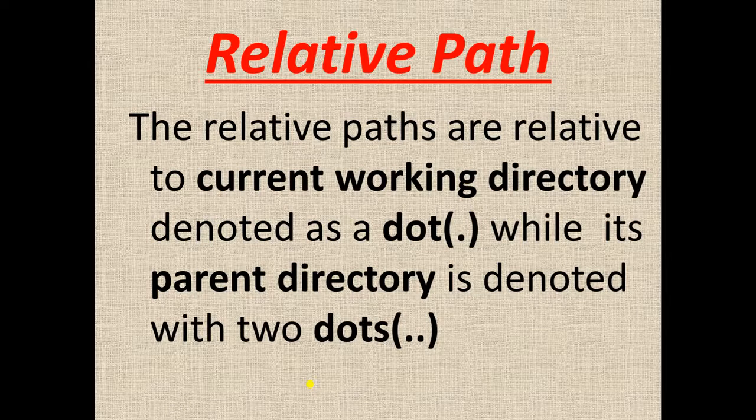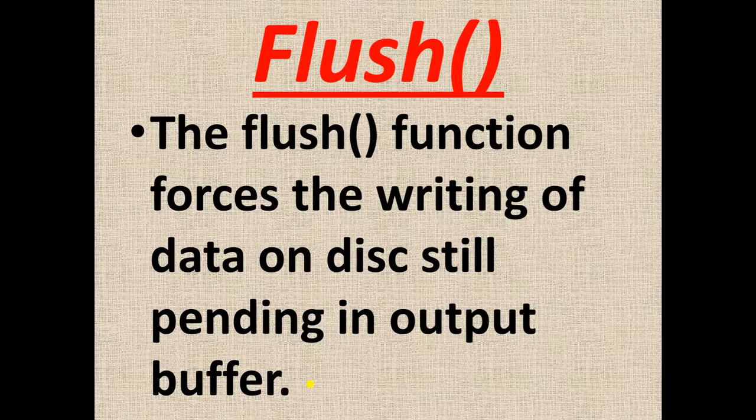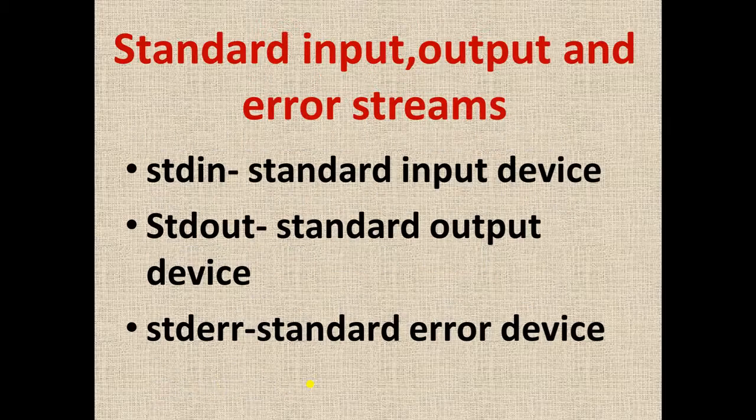The relative path is relative to the current working directory, which is denoted as a dot, while its parent directory is denoted by two dots. Next is the flush function. The flush function forces the writing of data on disk that is still pending in the output buffer. So if any output is pending in the buffer, flush forces it to be written to disk.